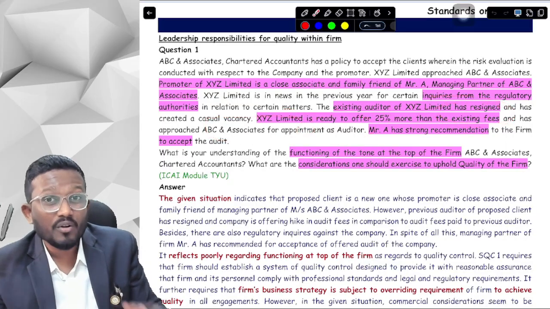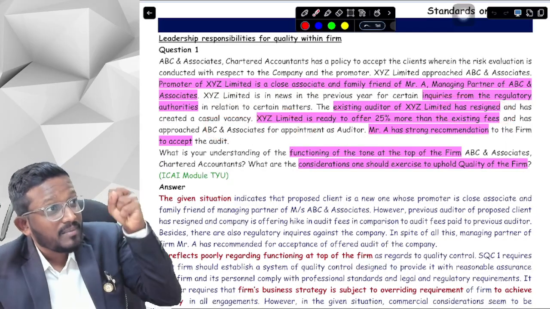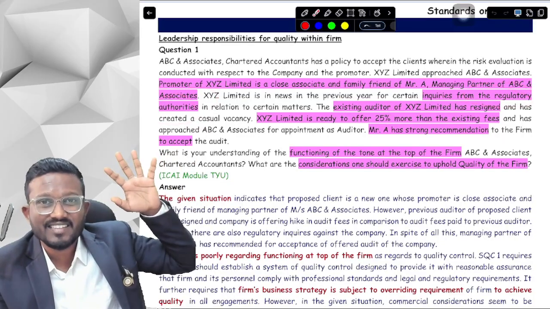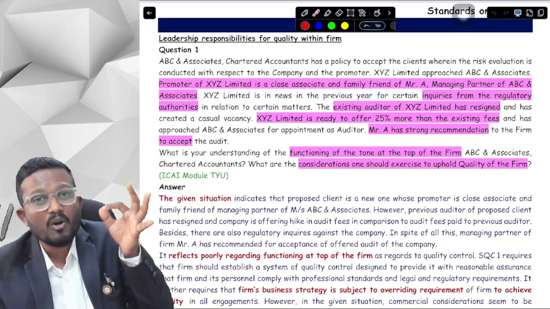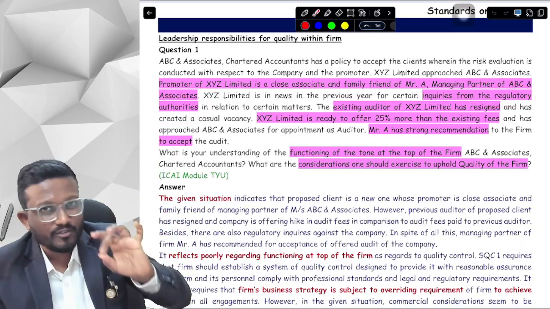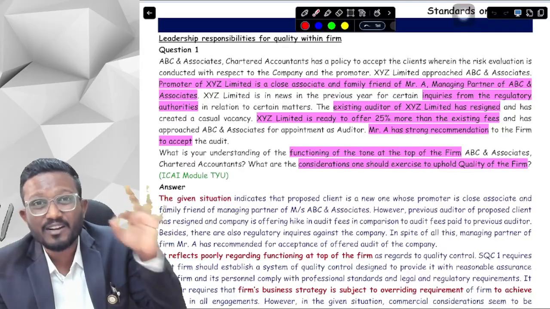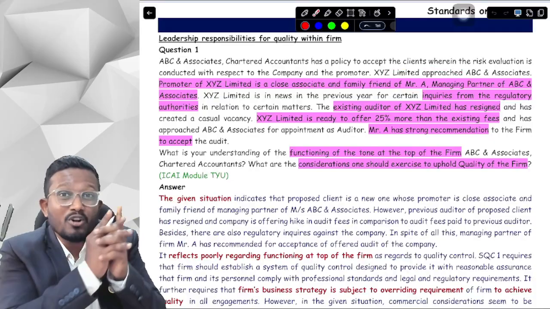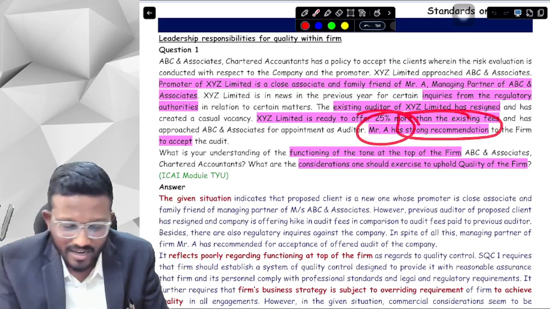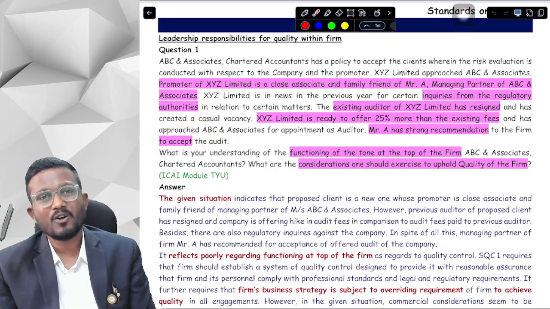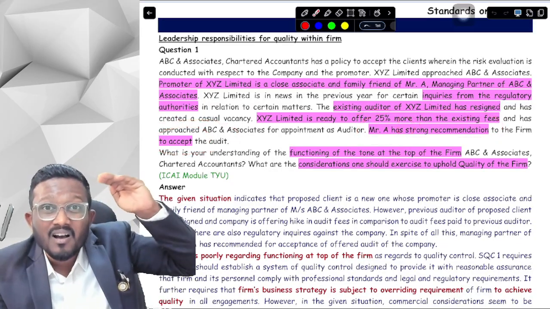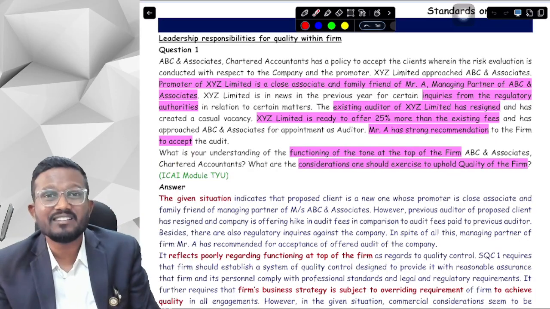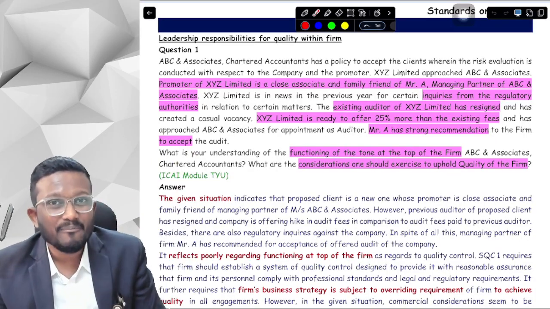Now, tell me, as an auditor, will you accept a company which has already been on the radar of the regulatory authorities, whose existing auditor has resigned from the company? No, sir. If we talk about ethics, if we talk about quality, we should not accept any kind of such audits. But here, since Mr. A is in close relation with the promoter of that particular company, Mr. A has a strong recommendation that we should accept the audit. Oh my god, the leader of the firm is having that consideration that we should accept that particular audit since he is closely familiar with the promoter of the company.